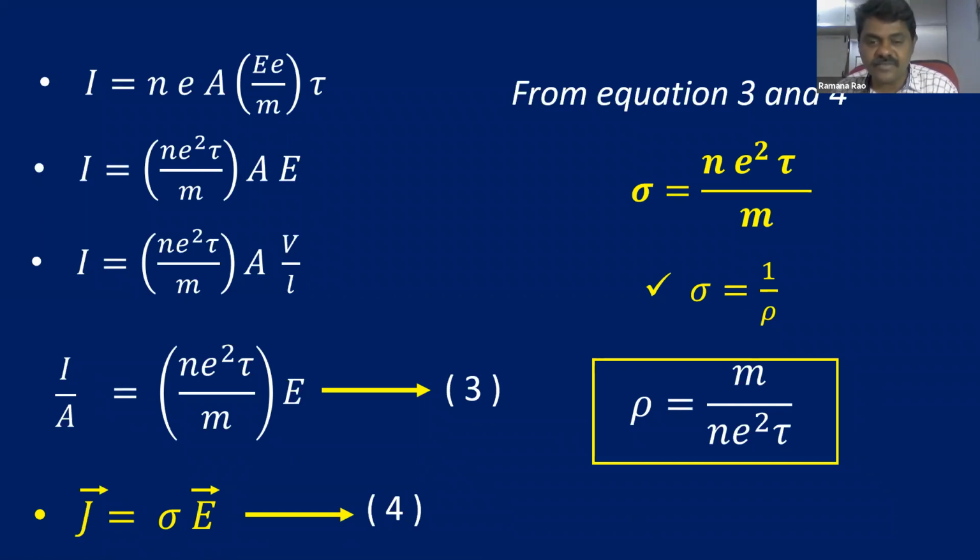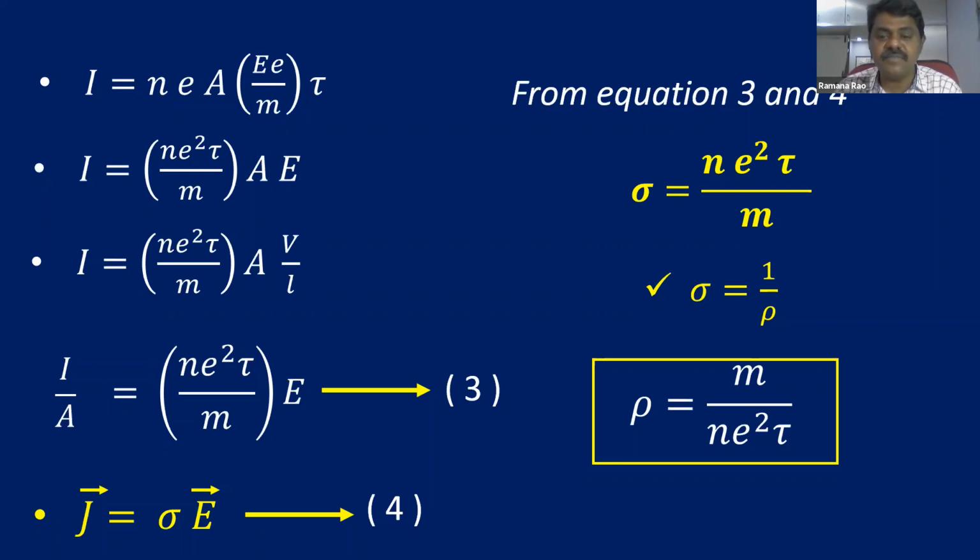So you can make a note of this formula, children. Rho is equal to m by n e square tau. Rho, resistivity; m, mass; n, number of charge carriers per unit volume; e, charge of electron; tau, relaxation time. I mentioned all these terms in the last class, that's why I'm not writing the terms separately.